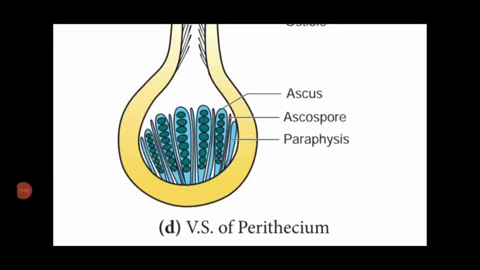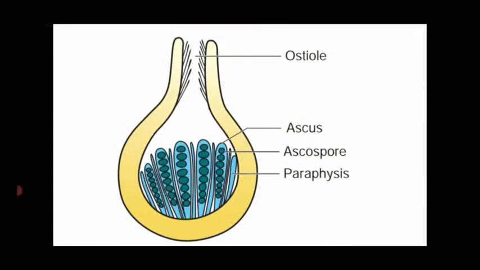Dear students, these are all the different characteristic features of Ascomycetes fungi and the structure of their fruiting bodies. Then the different shapes of Ascomycetes fungi, then the reproductive nature, and the formation of ascospores in the ascus. Everything we have seen in this video. I hope you all understood the characteristic features of Ascomycetes fungi. Next, we are going to see the characteristic features of Basidiomycetes fungi.